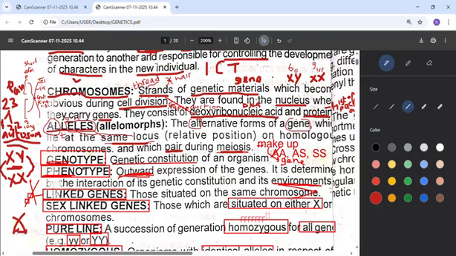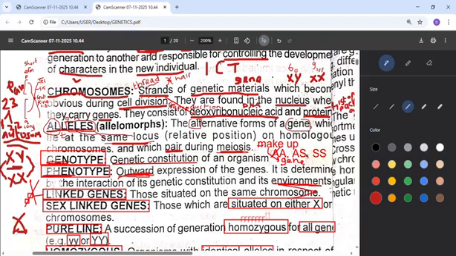Now another term is genotype, from the word gene. Genotype means the genetic constitution, also called genetic makeup. It means what makes up you as a person is your genotype. All the things you got from your parents will make up you. That's your genotype, so we can also call it genetic makeup. So that's genotype, and there are different types of genotype.